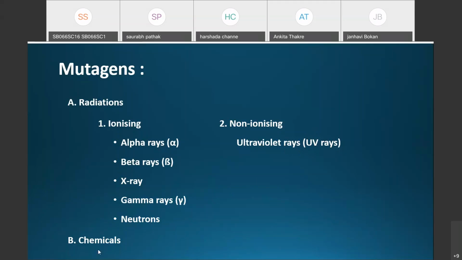The second type of mutagens is the chemical mutagens. Different types of chemicals are available which are capable of inducing mutations in plants, and these are said to be chemical mutagens. First of all, we are going to discuss the ionizing radiations one by one.